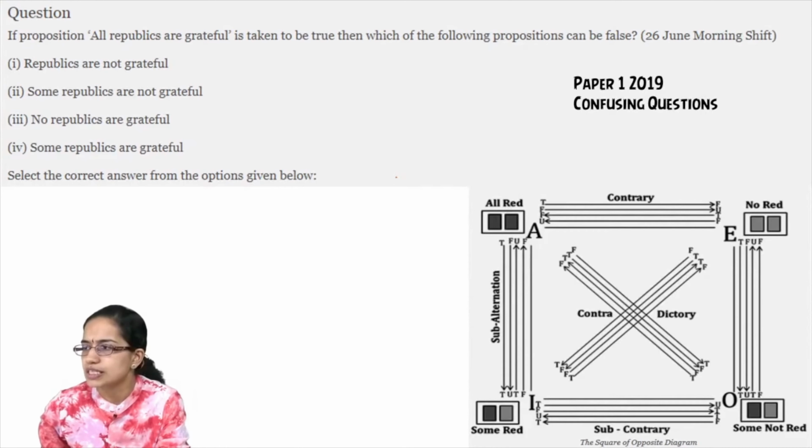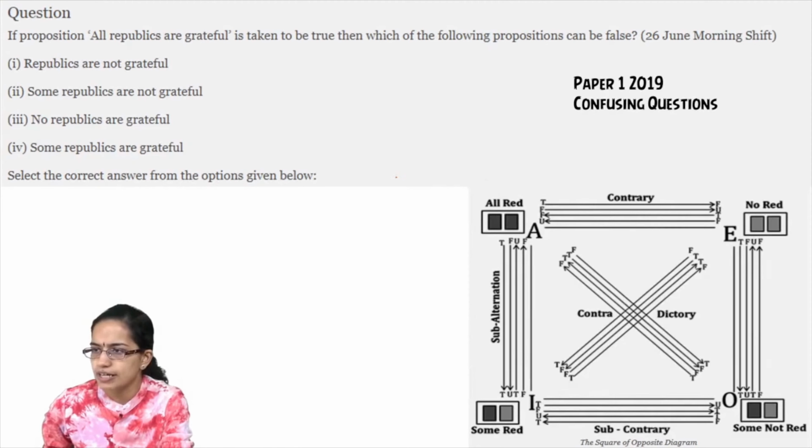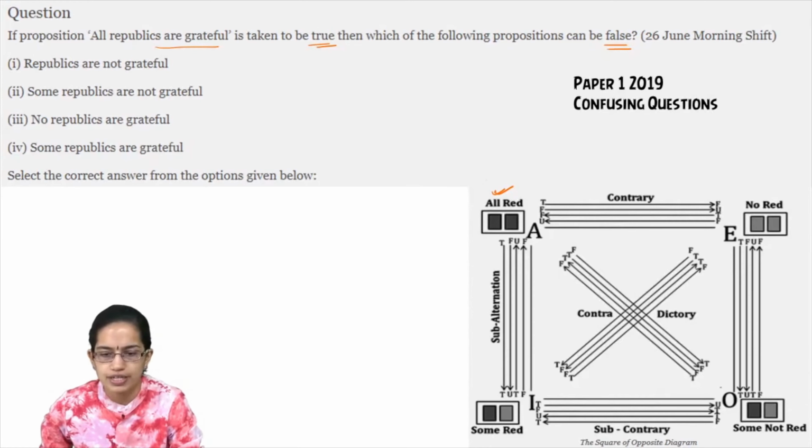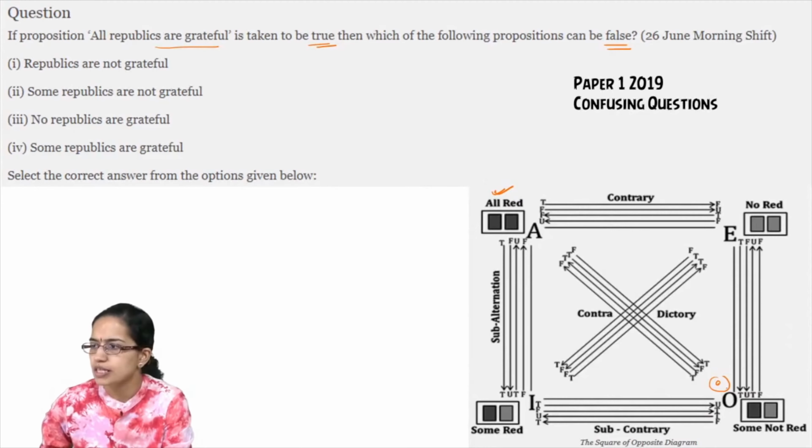Now, the question says "All republics are grateful" is taken to be true. So when I say "all republics are grateful" is true, I am taking "all" as true. If this is true, which of the propositions can be false? So definitely the contradictory would be false. So "some not" would be the false statement.